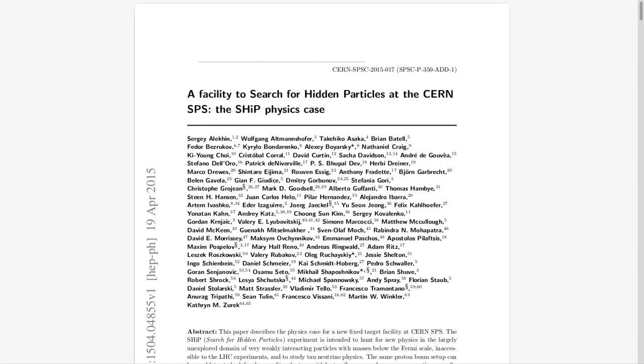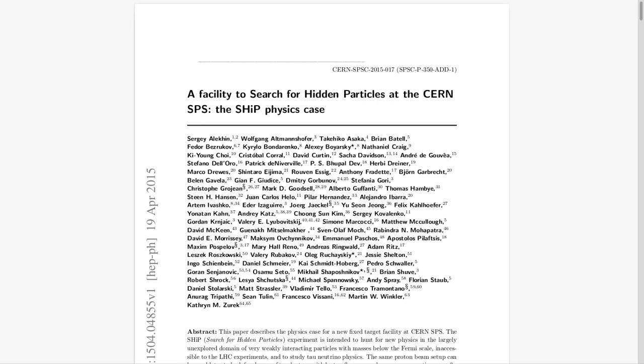How so? It seems like if they don't find anything, it would be back to the drawing board. Well, even the absence of a discovery can be informative. The fact that we haven't seen these particles yet, even with these incredibly sensitive experiments, might mean we need to refine our theories about where and how to look for them. That makes sense. It helps us narrow down the possibilities. Yeah. So in a way, even not finding anything would be a step forward.